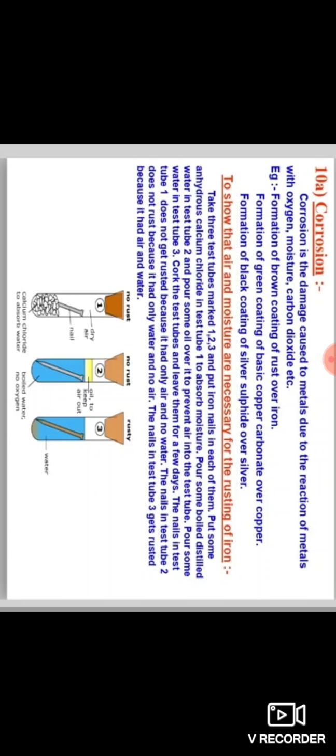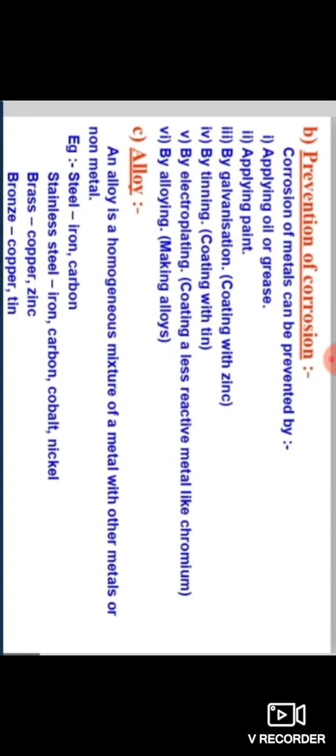Rusting is formed when both air and water are present. So iron cannot rust only in water or only in air. Iron rusts in both air and water.